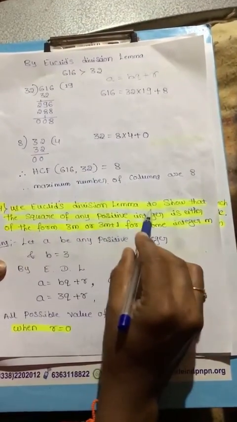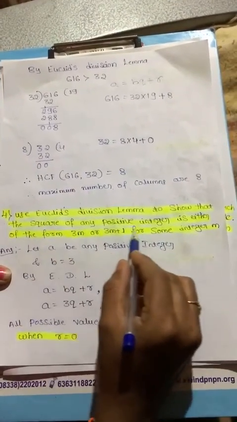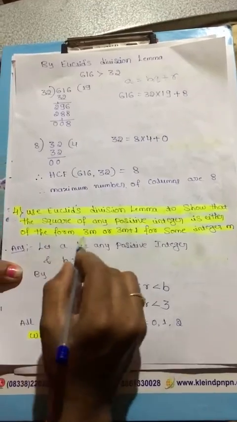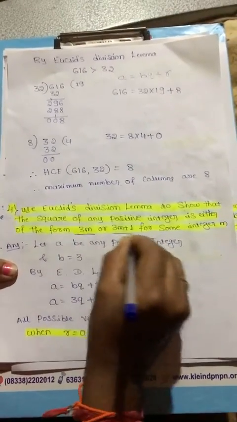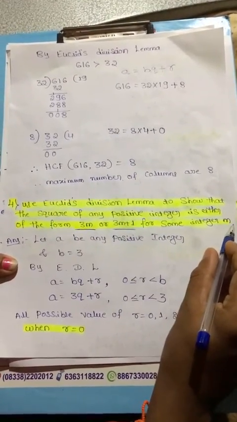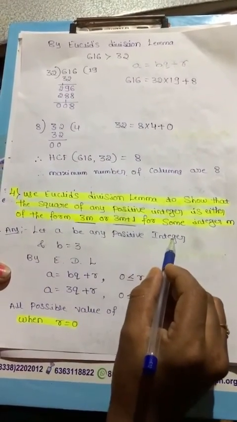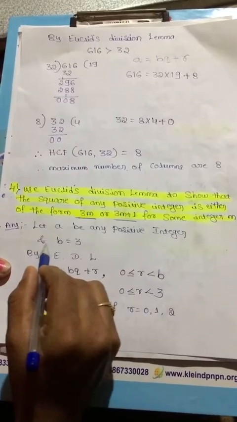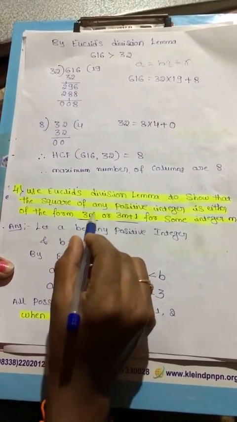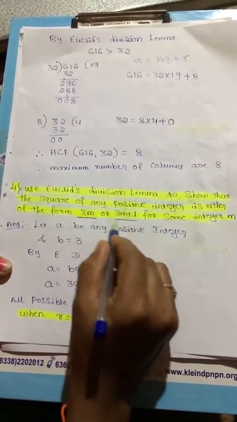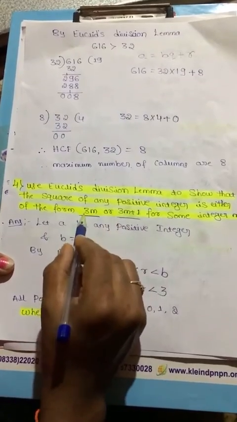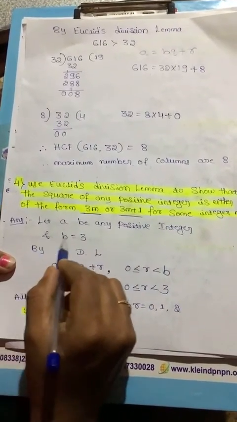Use Euclid division lemma to show that the square of any positive integer is either of the form 3m or 3m plus 1 for some integer m. Let a be any positive integer. Comparing to Euclid division lemma, here in the place of b, 3 is there, therefore take b equal to 3.